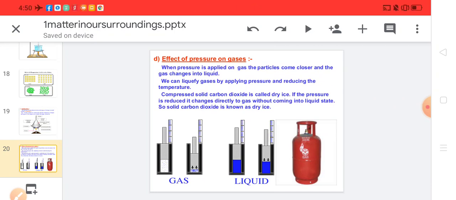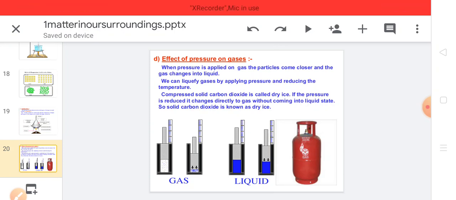Effect of pressure on gases. When pressure is applied on a gas, the particles come closer and the gas changes to liquid. We can liquefy gases by applying pressure and reducing the temperature. This is because when pressure is applied, the kinetic energy of the particles increases. As a result, heat is generated because the particles start colliding with each other, and during collision, the energy is released. So to lower down the heat,